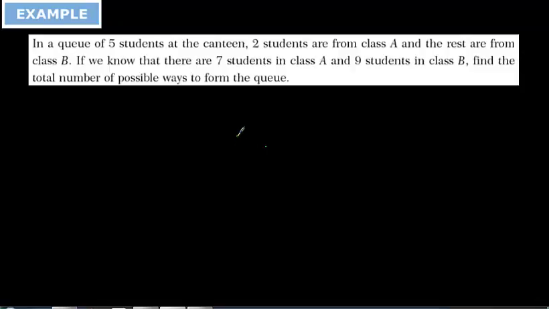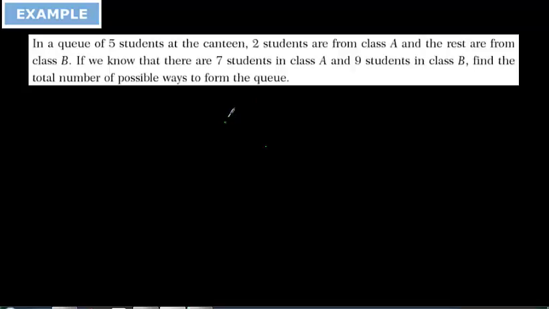We are continuing with combination, lesson 11 questions. In a queue of 5 students at a canteen, 2 students are from class A and the rest from class B. If it is known that there are 7 students in class A and 9 students in class B, how many different ways are possible to form the queue?